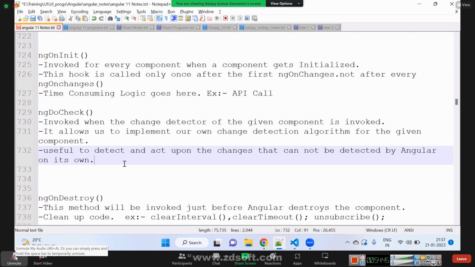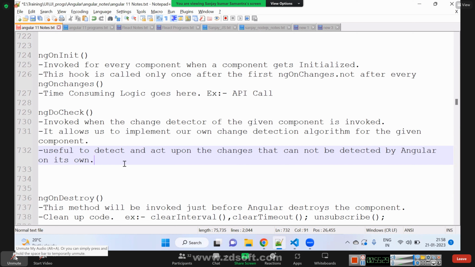For example, if you push new data to an array, if you add one extra field to an object, or if you delete one field from an object, these are the few changes which Angular thinks there is no change, because the address is not changing. Only one extra value gets pushed to the array, so that is not considered a change. For those kinds of things, Angular change detection will not run. In that case, we can write our own change detection algorithm and we can trigger that algorithm as and when we need.